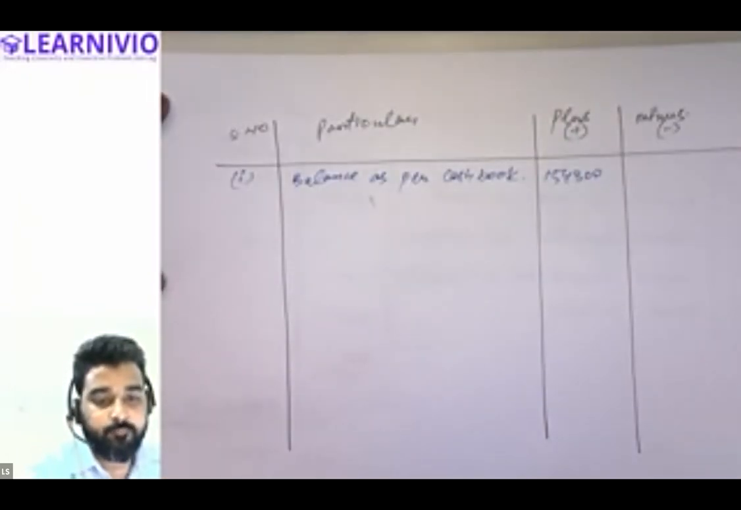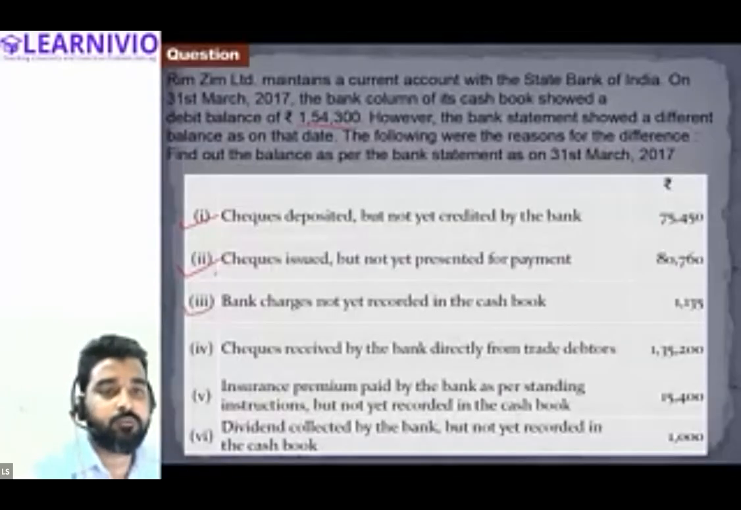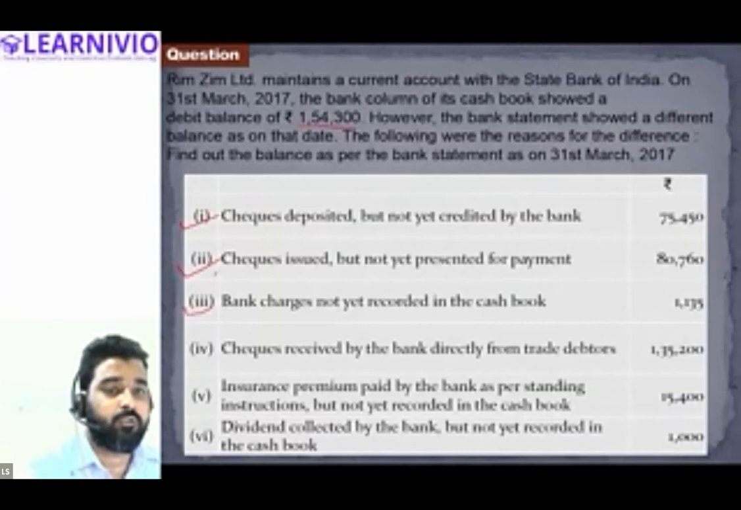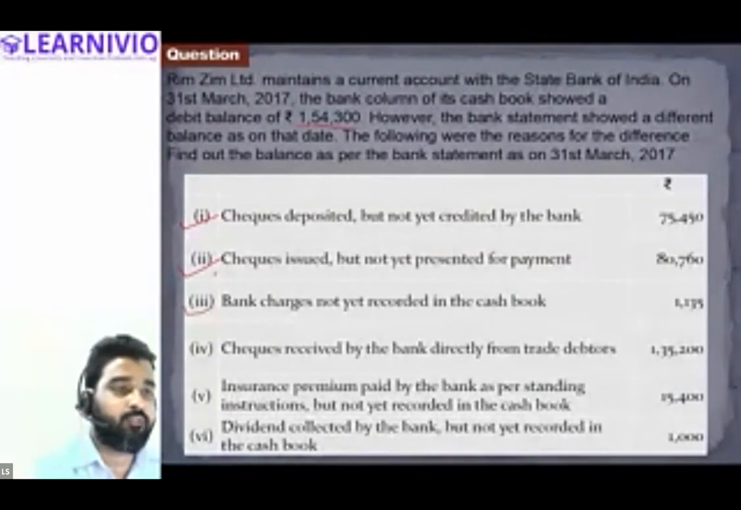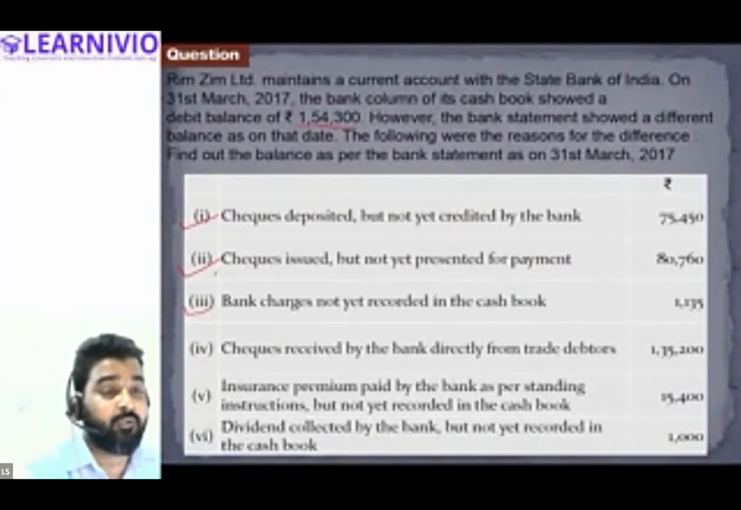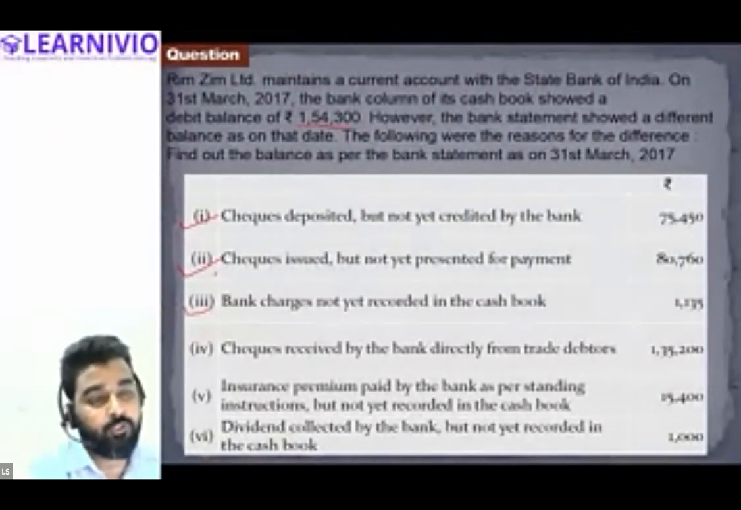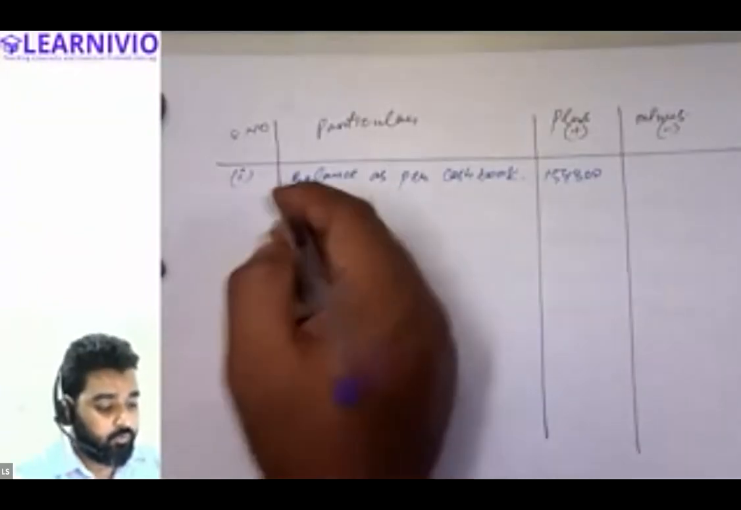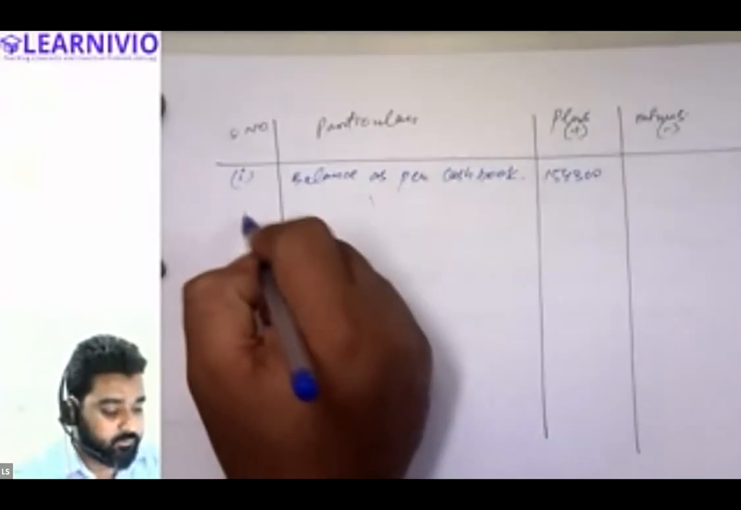Just tell me how this transaction will be recorded in the reconciliation statement. Cheque deposited but not yet credited by the bank. Tell me. We have deposited the cheque, so that means we must have added 75,450 rupees in the bank balance of the cash book, correct? But the banker has not recorded this. So that means we will have to subtract, we are required to reduce this amount from the cash book, correct? So now we will be reducing this.